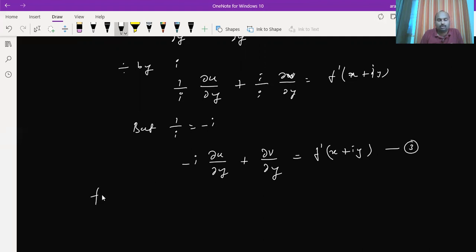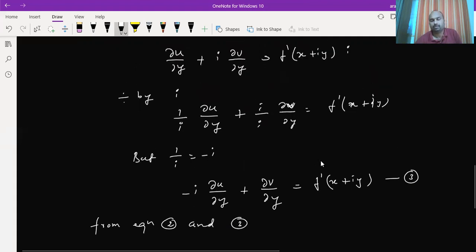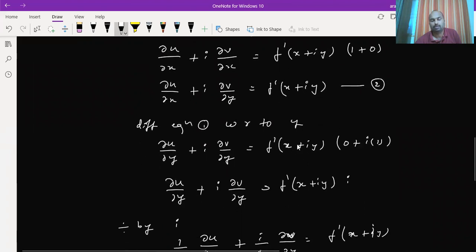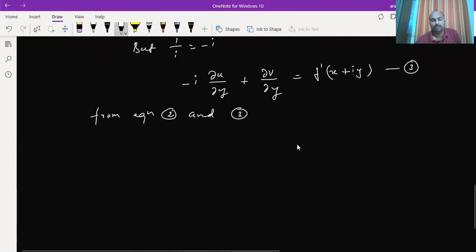From equations 2 and 3, the right hand side of equation 3 is f dash of x plus iy, and the right hand side of equation 2 is also the same. When the right hand sides are equal, we can equate the left hand sides also.